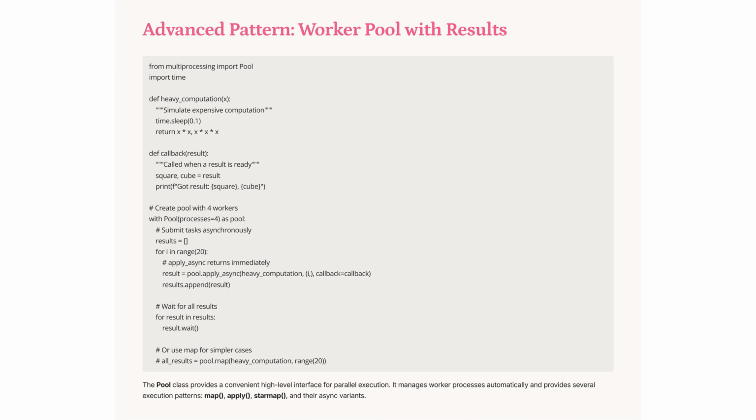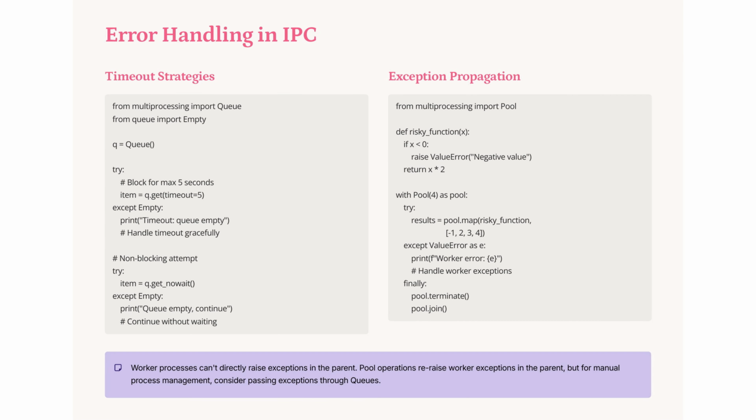The worker pool pattern leverages the Pool class for efficient parallel execution. Using apply_async, tasks are submitted asynchronously, allowing immediate return and callback execution upon completion. This pattern supports various execution methods like map and starmap, optimizing resource management and task distribution across multiple processes, enhancing computational efficiency.